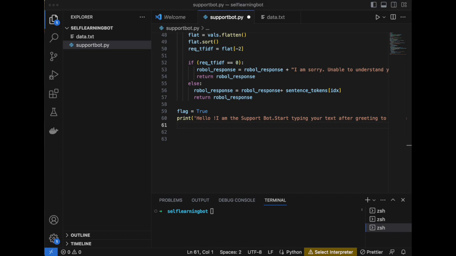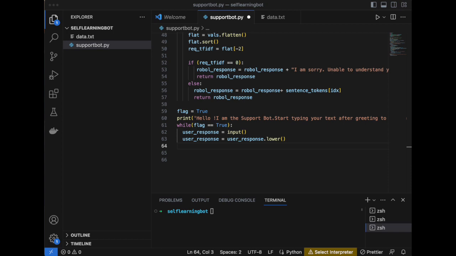Then it has to greet. As soon as the bot is turned on, it has to say hello and tell you how to start and end a conversation. So we have printed a statement which guides you to start by saying hello and end by saying bye. Then the next part is you will get the user response. The bot waits for you to type a message and then reads it, and it also turns your message into lowercase to understand it better, as we have defined before.